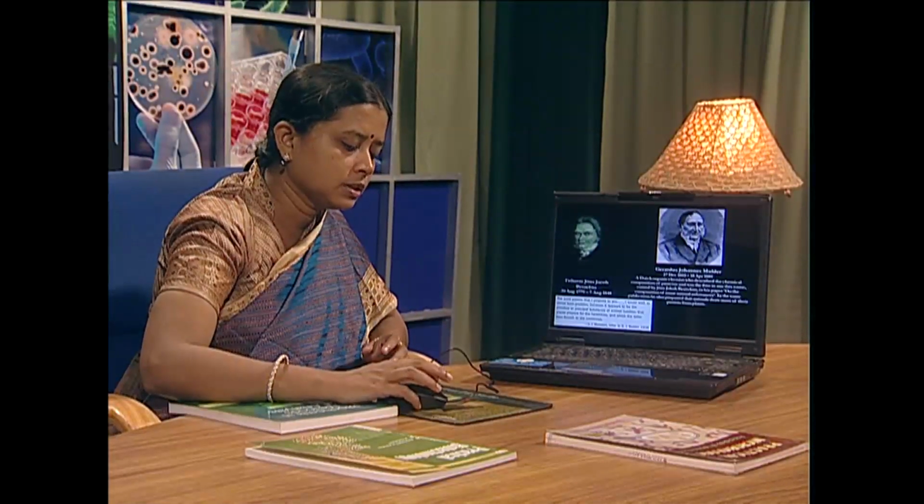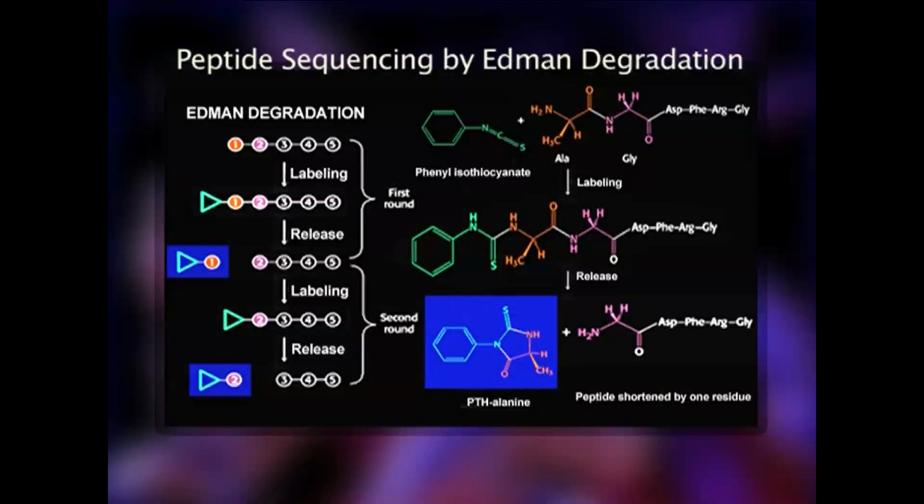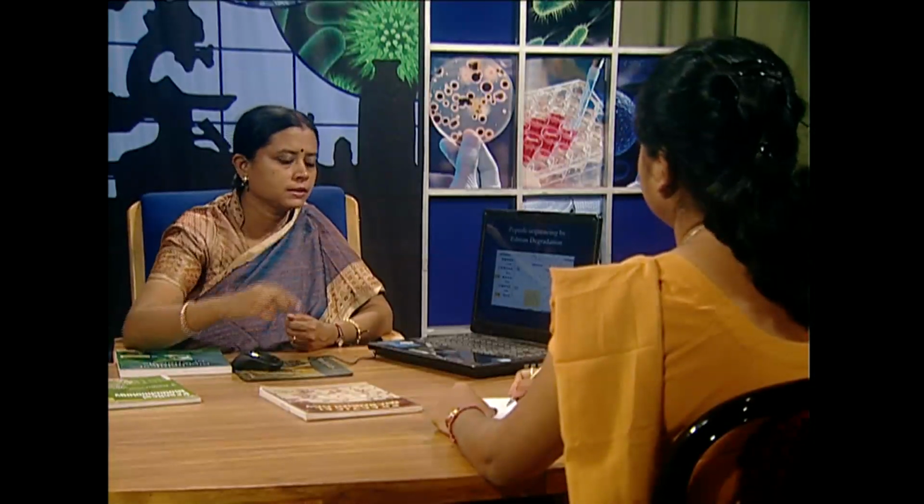The method is actually the same for oligopeptides or proteins. The sequence means the arrangement of the amino acids, and in a polypeptide there is an N-terminal end and another C-terminal end. At the N-terminal end, the NH2 group of the first amino acid is free, and at the C-terminal end the carboxyl group of the last amino acid is free. So the peptide sequencing method will tell us which amino acid comes after which, and so on.